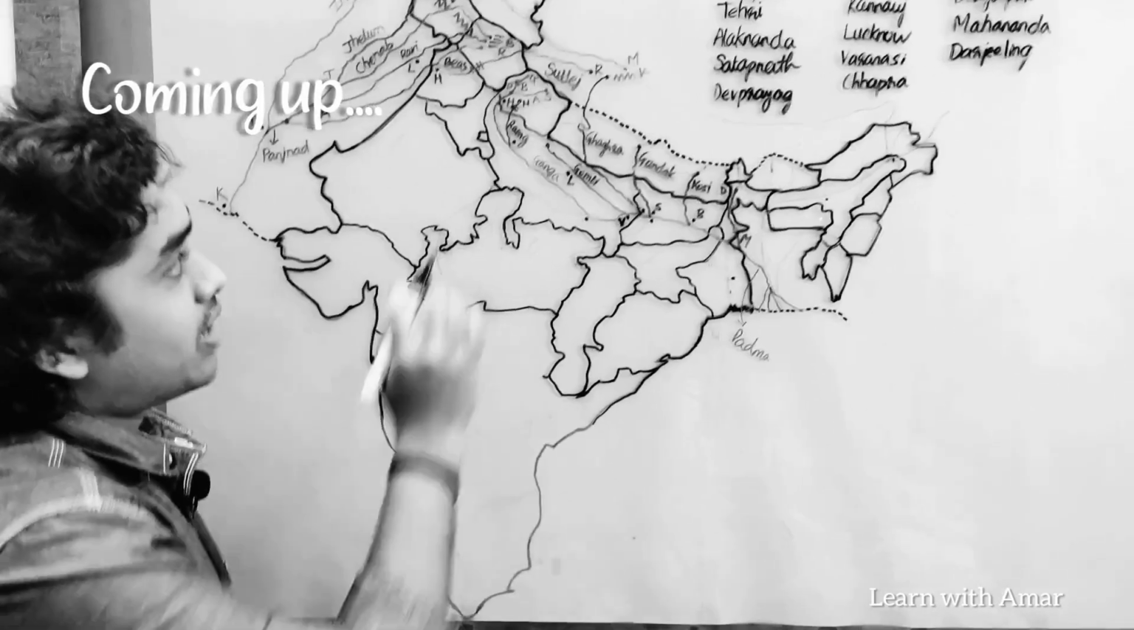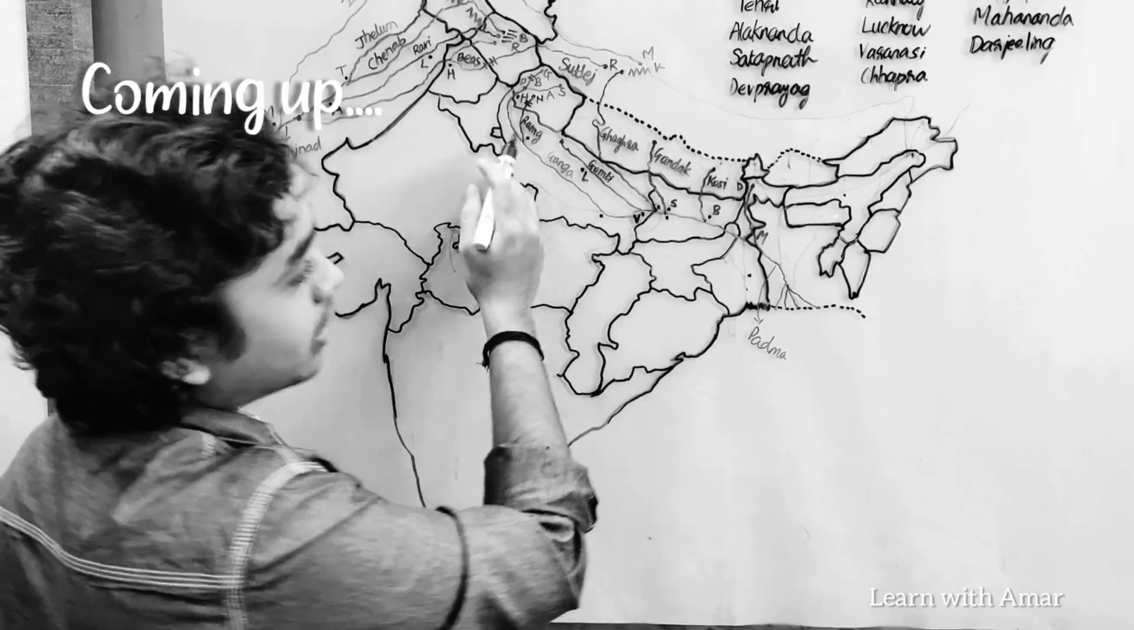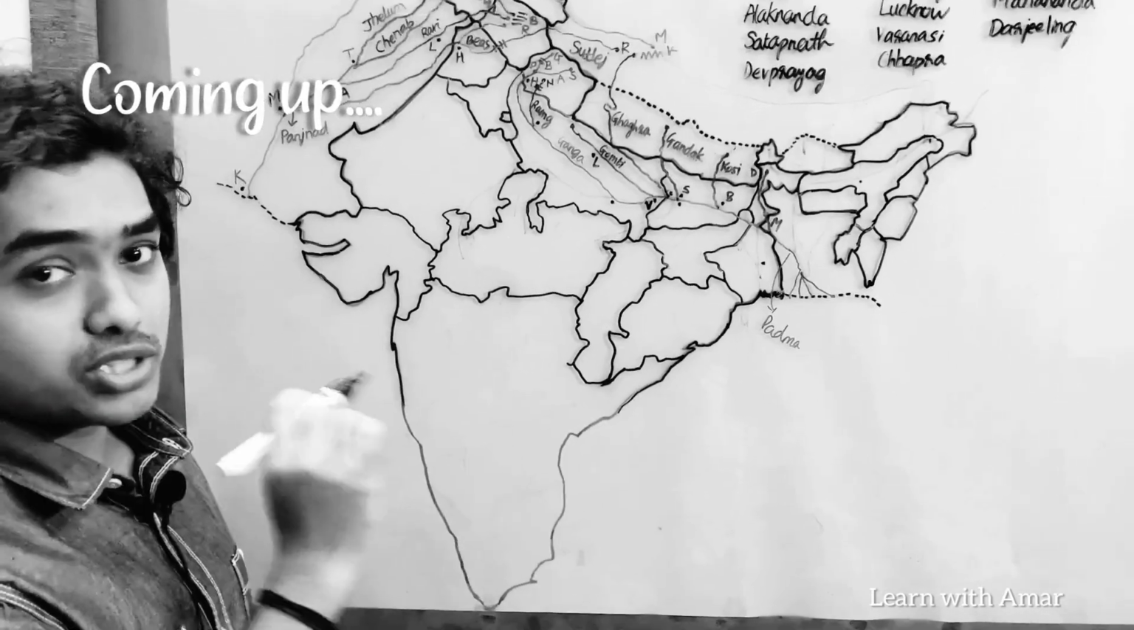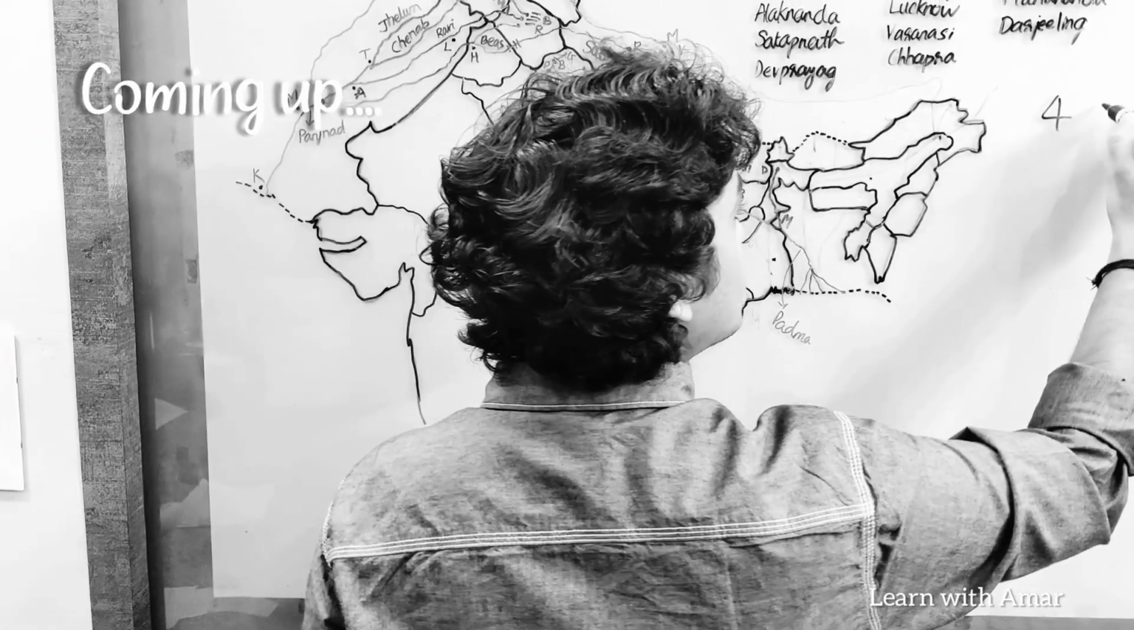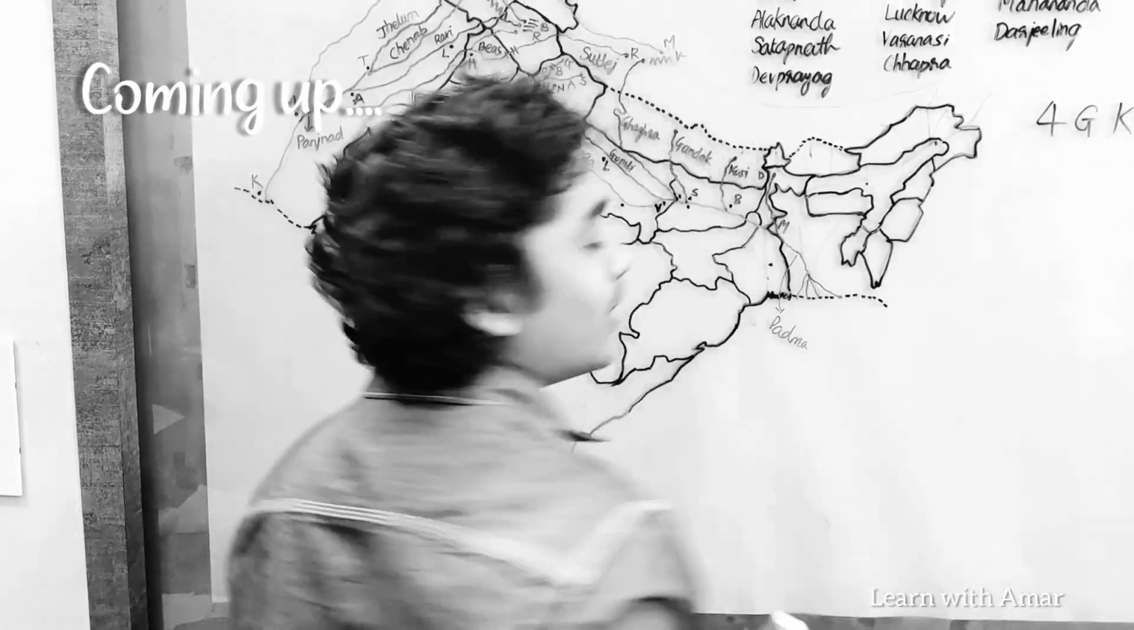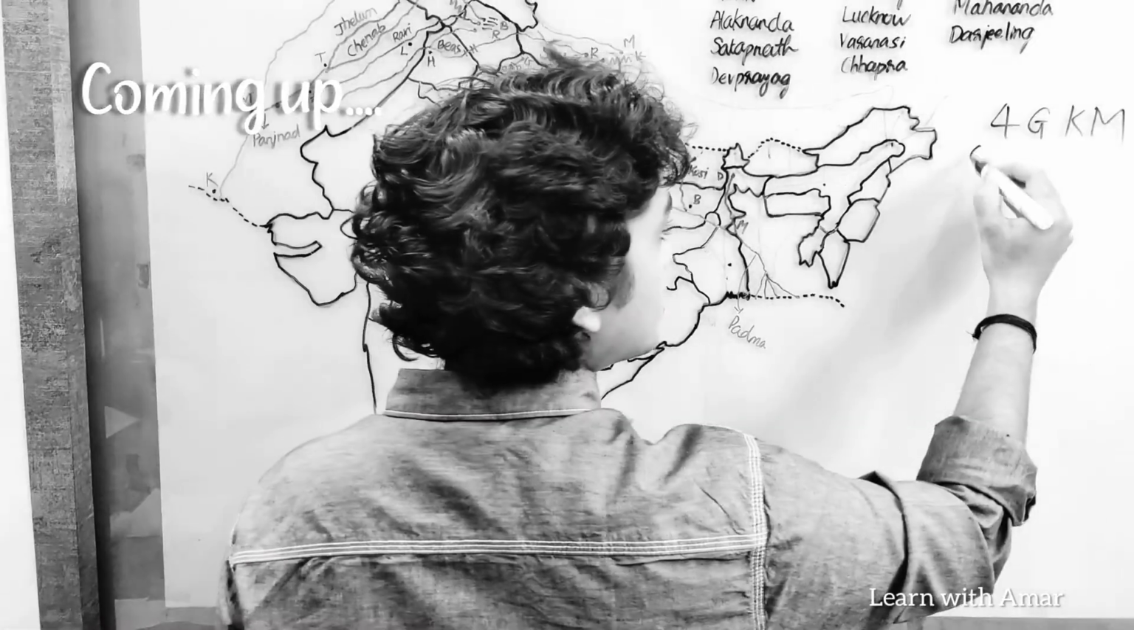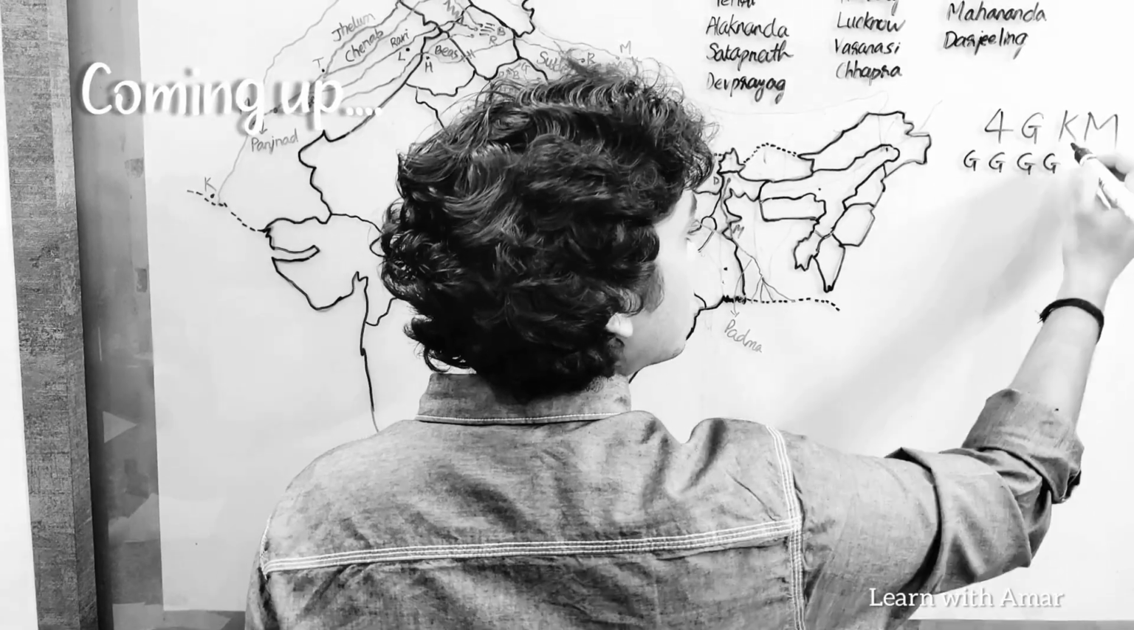Let me ask you a question. What is the distance from Ranganga to Mahananda? The distance is 4g kilometers. So 4g kilometers, what does it actually mean? 4g is G, G, G, G. This is K and M.